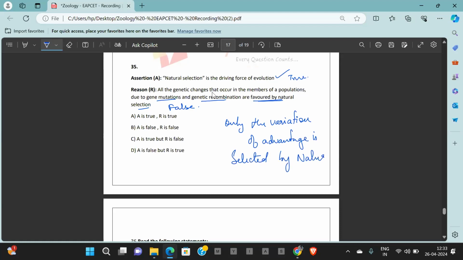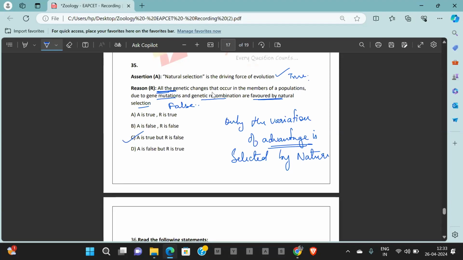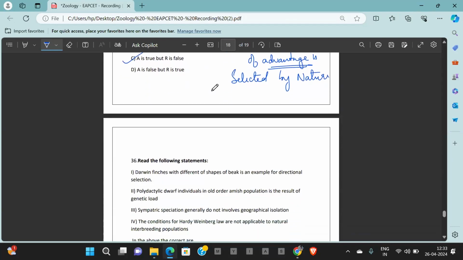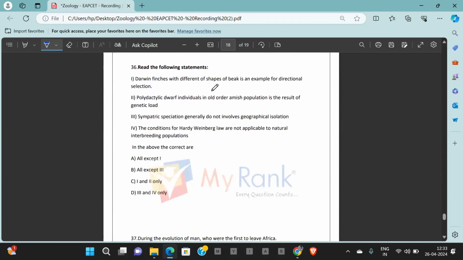Only a variation of advantage is selected by nature, not all, but in the line they are stated all, which is not correct. So A is true, R is false. Question number 35. Answer is option C. Going ahead with the next question.